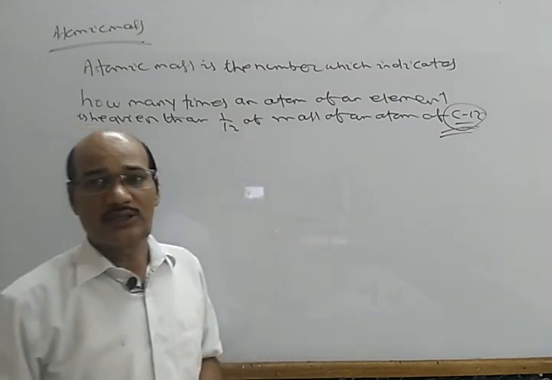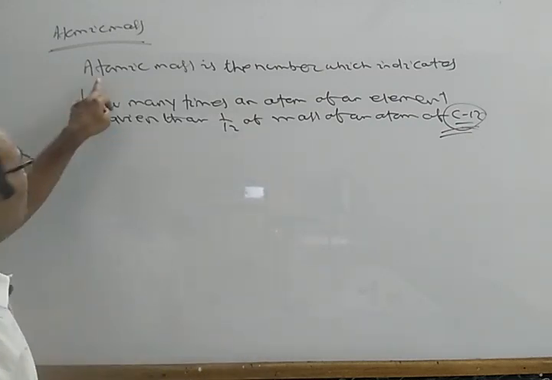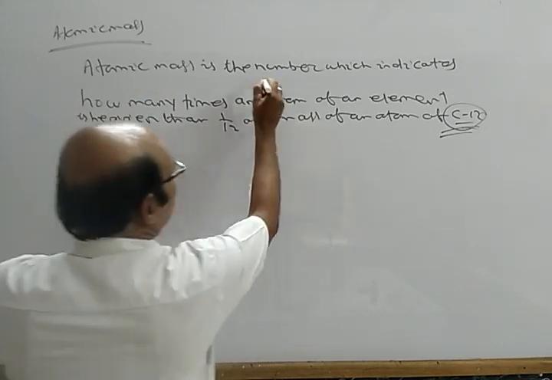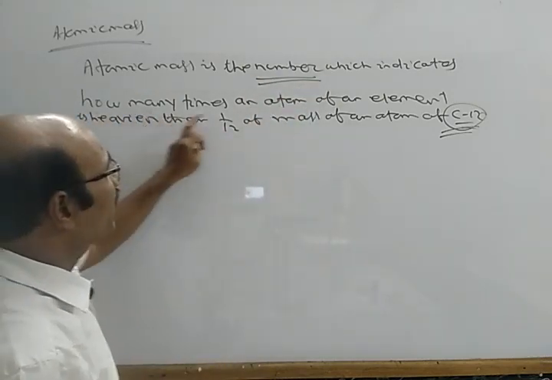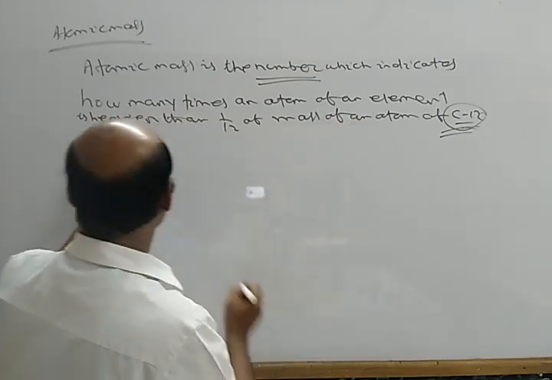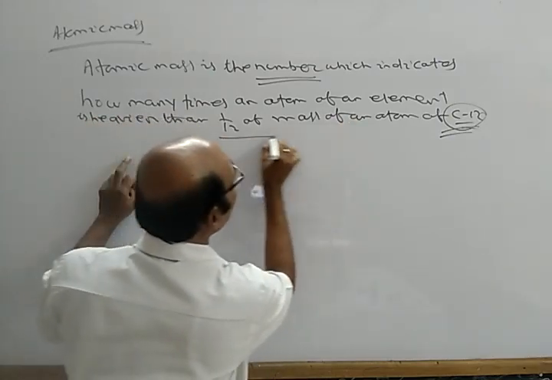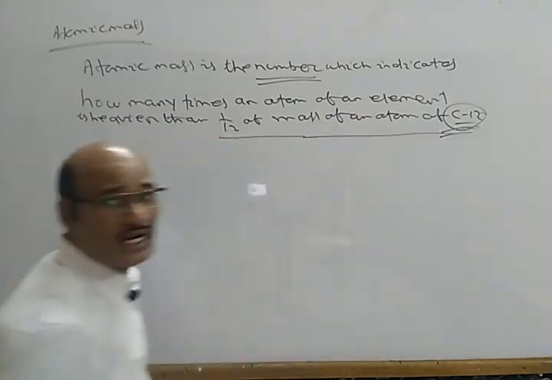Okay. Now see here, atomic mass is the number which indicates how many times an atom of an element is heavier than 1/12 of the mass of an atom of carbon 12.